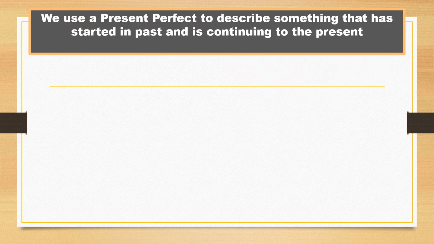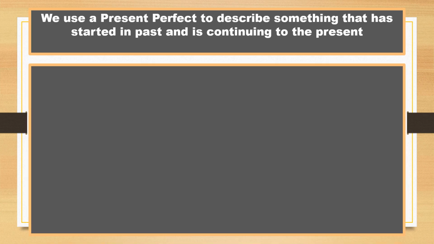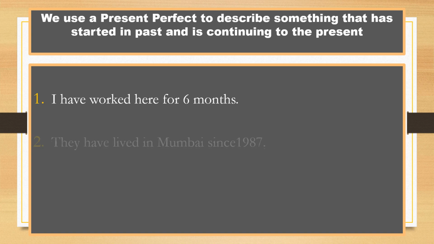Now let's learn the use of present perfect tense. We use the present perfect to describe something that has started in the past and is continuing to the present. See the example. I have worked here for 6 months. So the work has started 6 months before, I am still working and will work in the future.